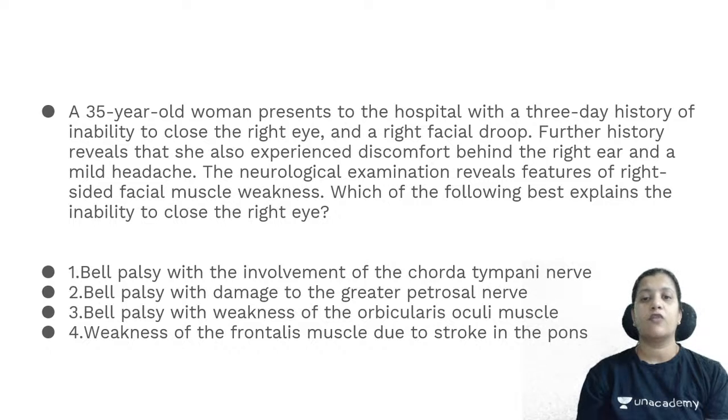Bell's palsy with involvement of the chorda tympani nerve, Bell's palsy with damage to the greater petrosal nerve, Bell's palsy with weakness of the orbicularis oculi muscle, weakness of the frontalis muscle due to stroke in the pons. So I am waiting for your answers.